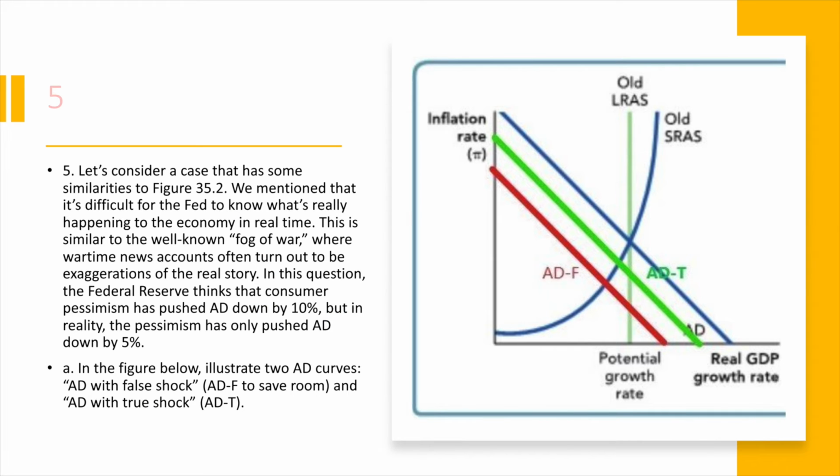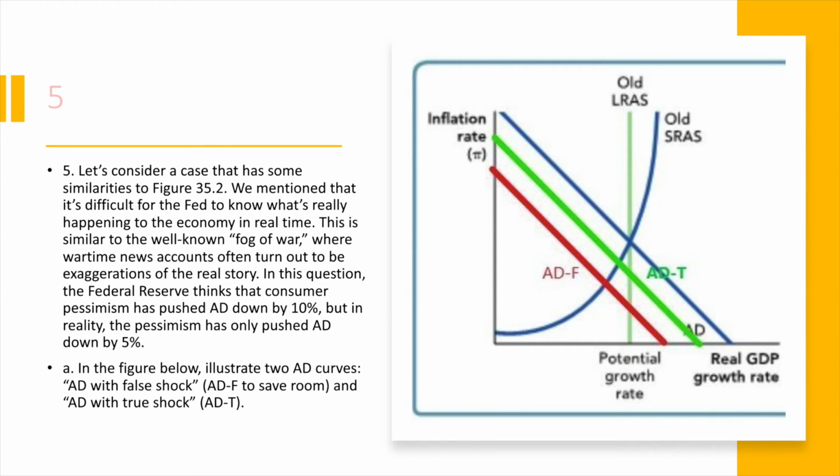Moving to question 5, we are asked to draw a graph of when the Fed's assumption is lower than actual aggregate demand. So in the graph to the right, we can see that the red line marks the aggregate demand that the Fed assumes, while the green line shows the actual aggregate demand, because of the negative shock.